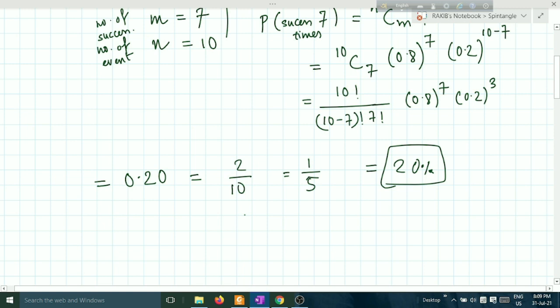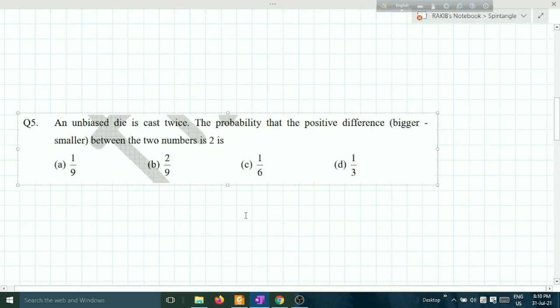Okay. This one is the probability. So we have learned how to identify a problem of binomial distribution function. If there is success, unsuccess, winning, losing, this kind of conditions, then we will use binomial distribution. And you have to identify if there is one-to-one relation, then put binomial distribution. Okay. Now let us go to the next problem.